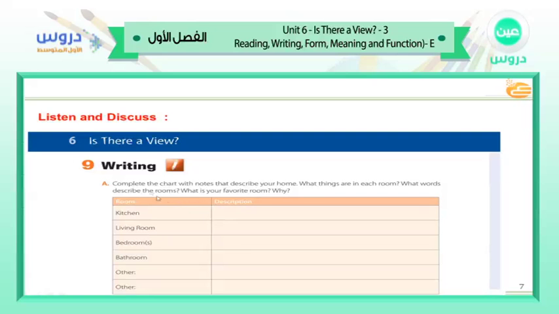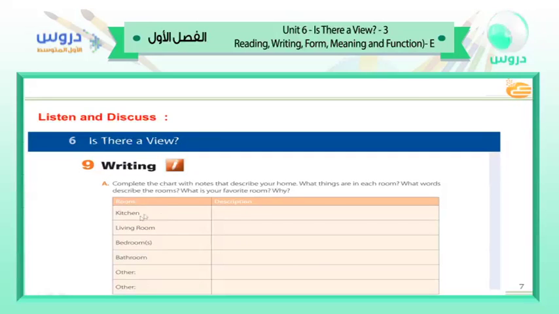Here we have, gentlemen, complete the chart with notes that describe your home. What things are in each room? What words describe the rooms? And what is your favorite room and why? All of these questions we have to answer in this chart.